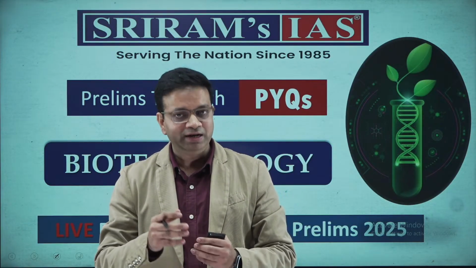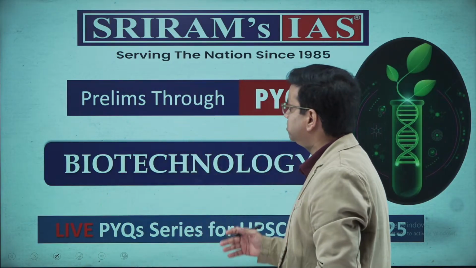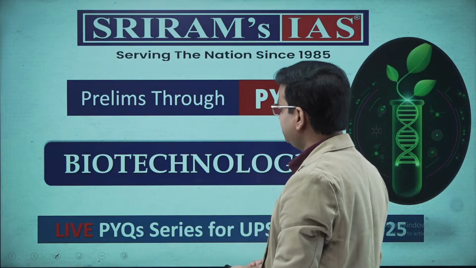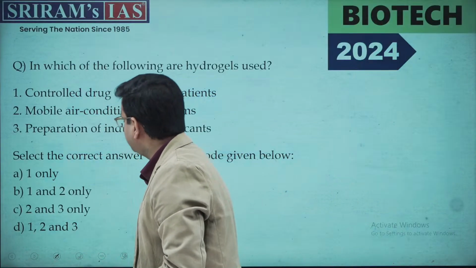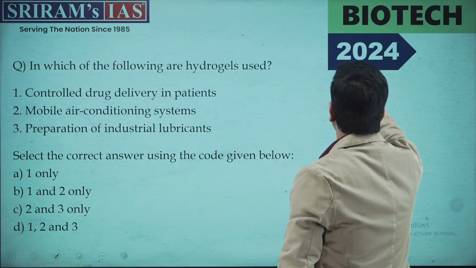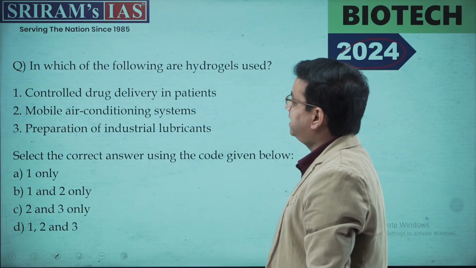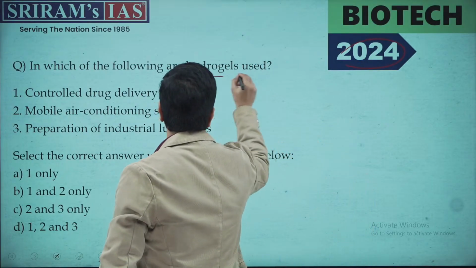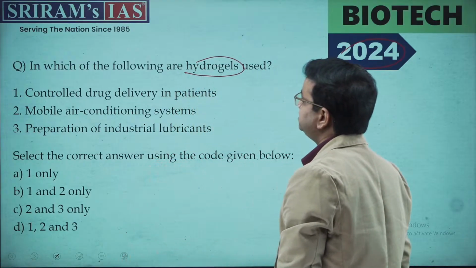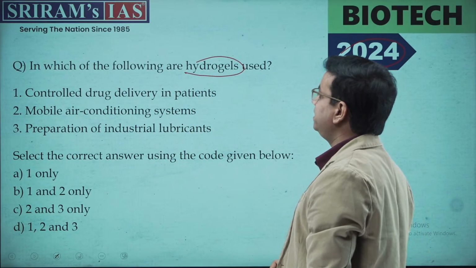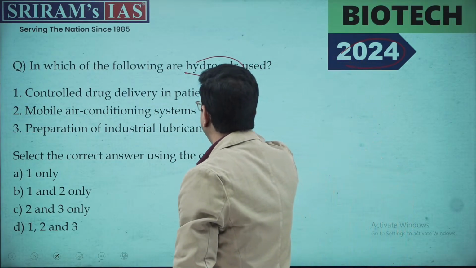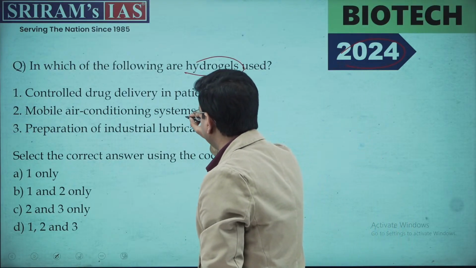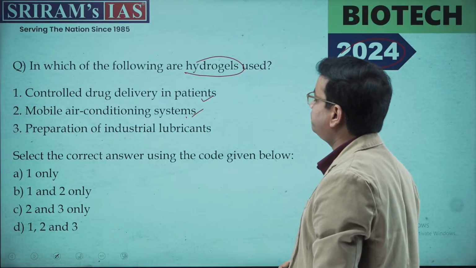So without any further ado, let's get started with the Prelims through PYQs on science, that is, the section on biotechnology. The first question for the day is from 2024. What was the question? It was asked: in which of the following are hydrogels used? The statements given are: first, it is used for controlled drug delivery in the patient. The second is it is used in a mobile air conditioning system. The third, it is used in the preparation of industrial lubricant.